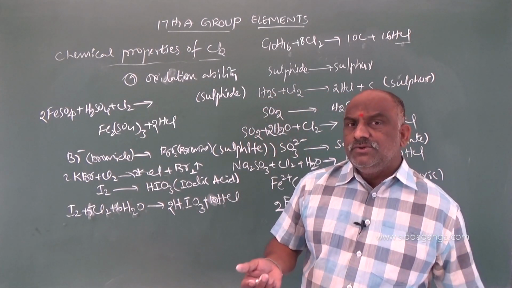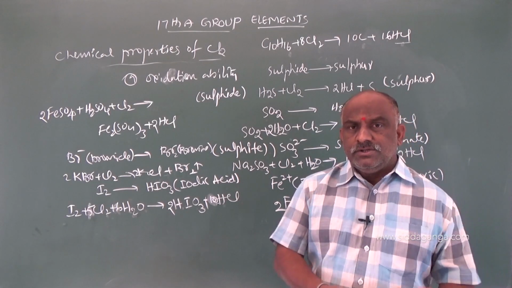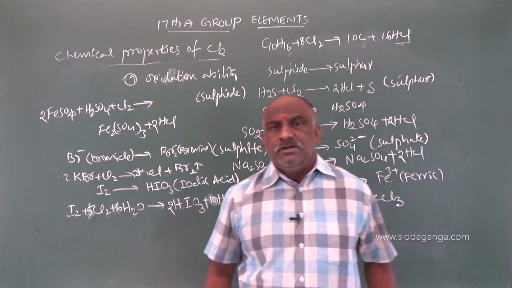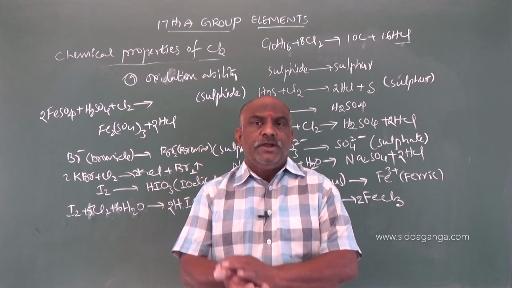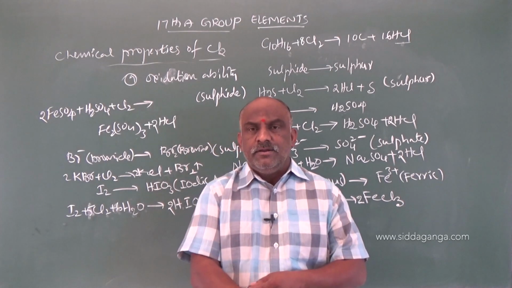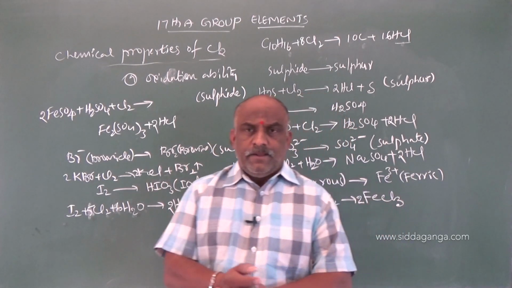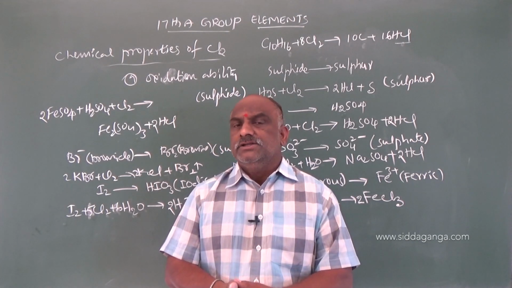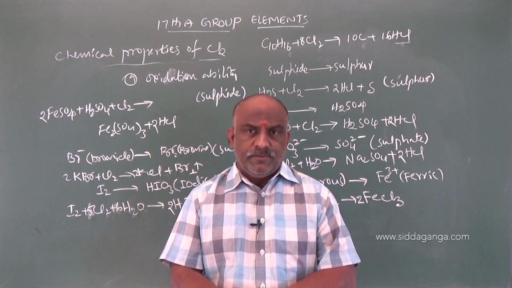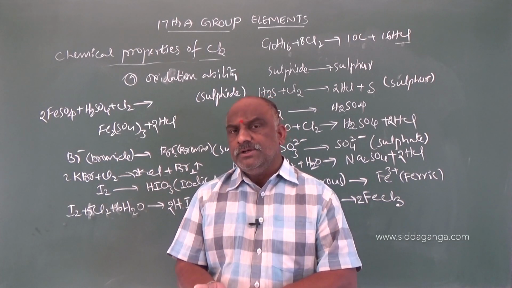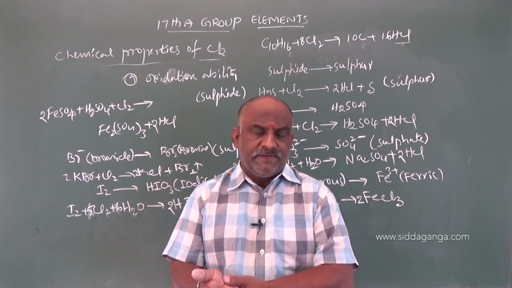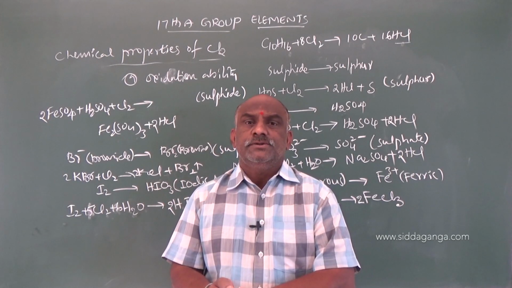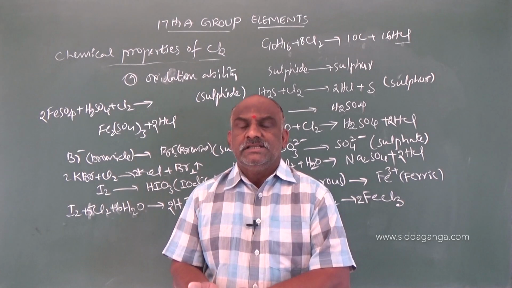And what are the uses of chlorine? Especially, chlorine is used for purifying water. We add chlorine in water to kill the bacteria. It is used in the preparation of bleaching powder. Already we know that bleaching powder kills bacteria, and chlorine is especially used for some poisonous gases.